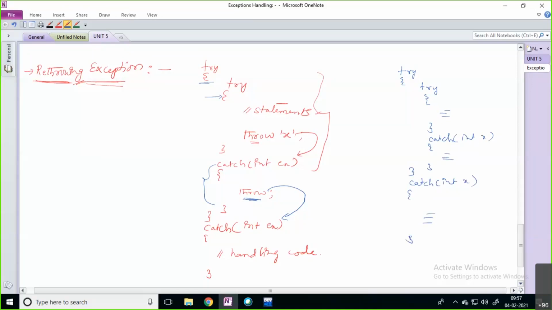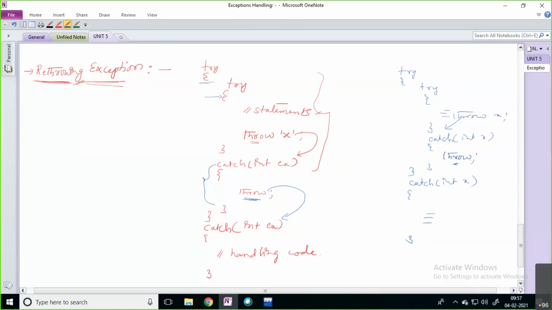See what happens. For example, once you enter this inner try block, some exception is raised. Here you are throwing that exception x. This exception is going to be caught by the inner catch block. Inside this catch block you would normally handle the situation, but in the rethrowing case, we are simply rethrowing that exception from the inner catch block, just by using the throw keyword.